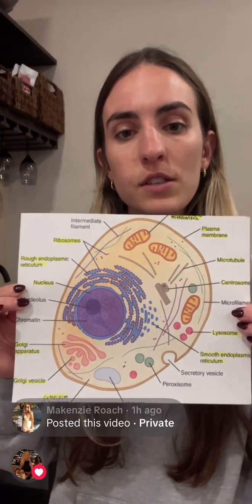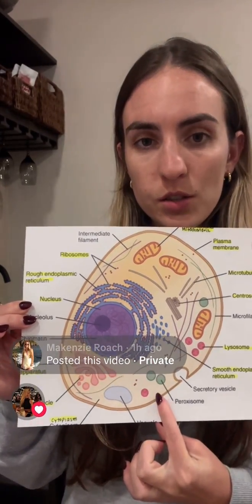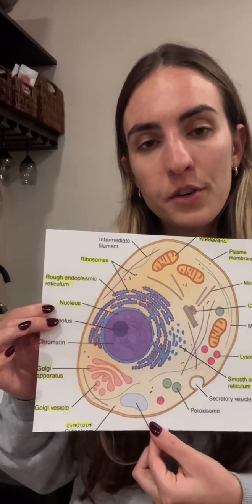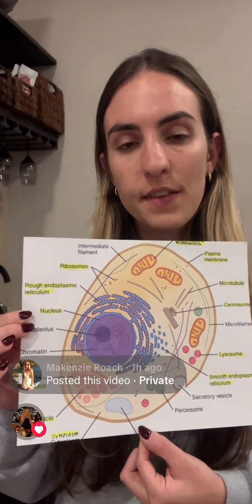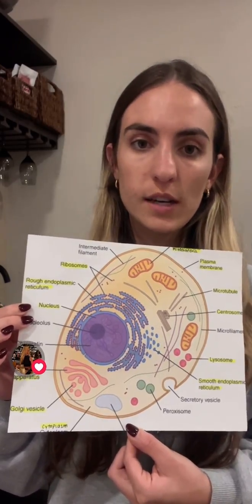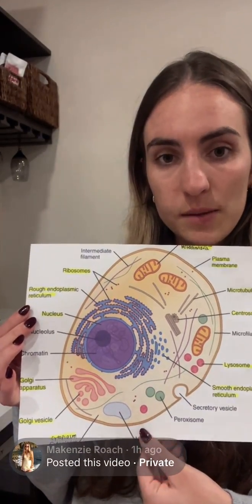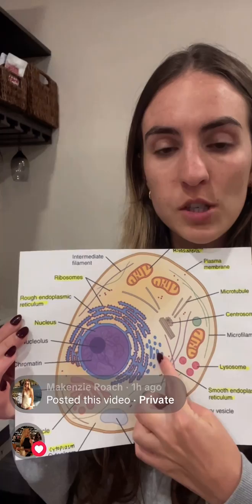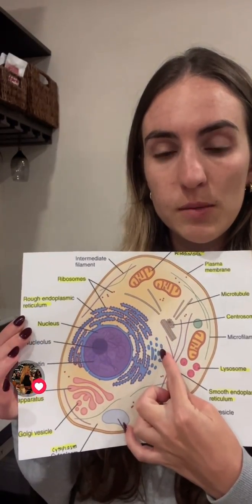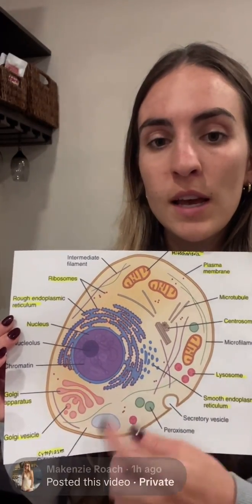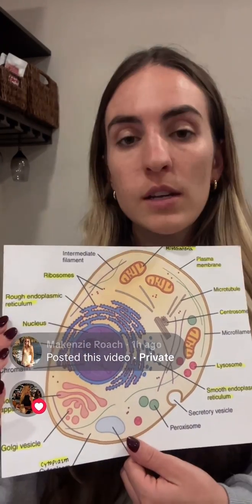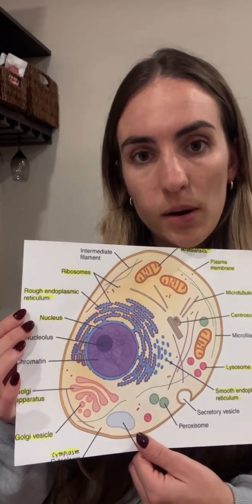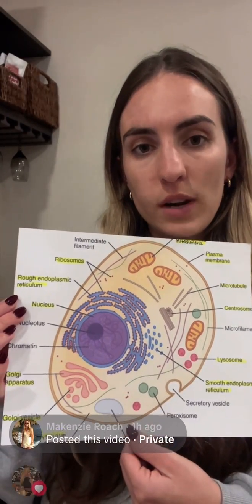Another organelle that I'll discuss are the peroxisomes. The peroxisomes carry out different metabolic processes such as the breakdown of fatty acids and the detoxification of hydrogen peroxide. The smooth endoplasmic reticulum, which is right here, is the parts of the endoplasmic reticulum that do not have ribosomes. The function of the smooth endoplasmic reticulum is to synthesize lipids, metabolize carbohydrates, detoxify the cell, and store calcium ions.